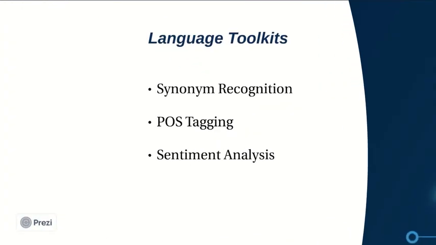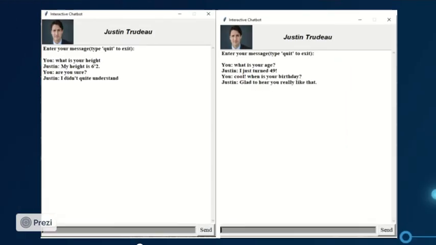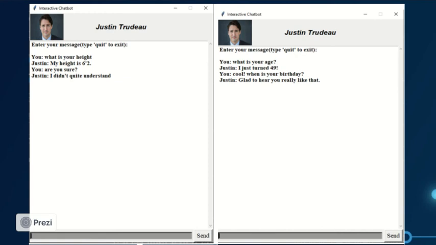Finally, we added in 3 new toolkits: synonym recognition, POS tagging, and sentiment analysis tools, all to make our chatbot more diverse. The limitations of our chatbot include that it is unable to recognize multi-sentence inputs, it's unable to handle major spelling mistakes, and it is unable to understand vague questions. This leads to abnormal or unexpected behavior in our output.